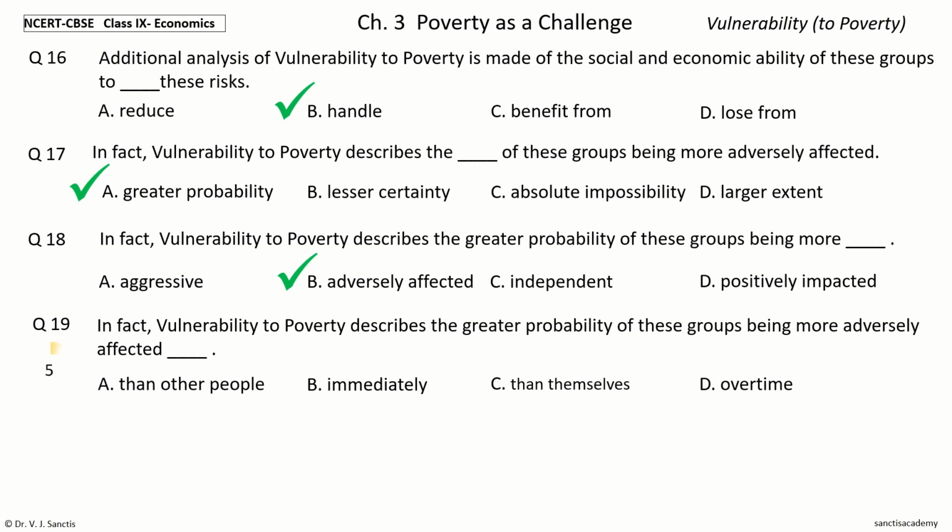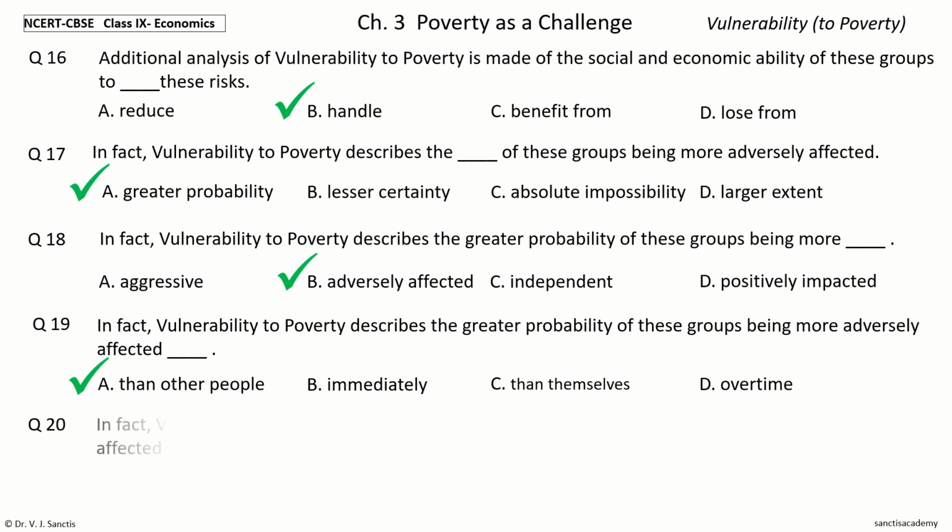Your time to choose. And the answer is than other people. So, in fact, vulnerability to poverty describes the greater probability of these groups being more adversely affected than other people.